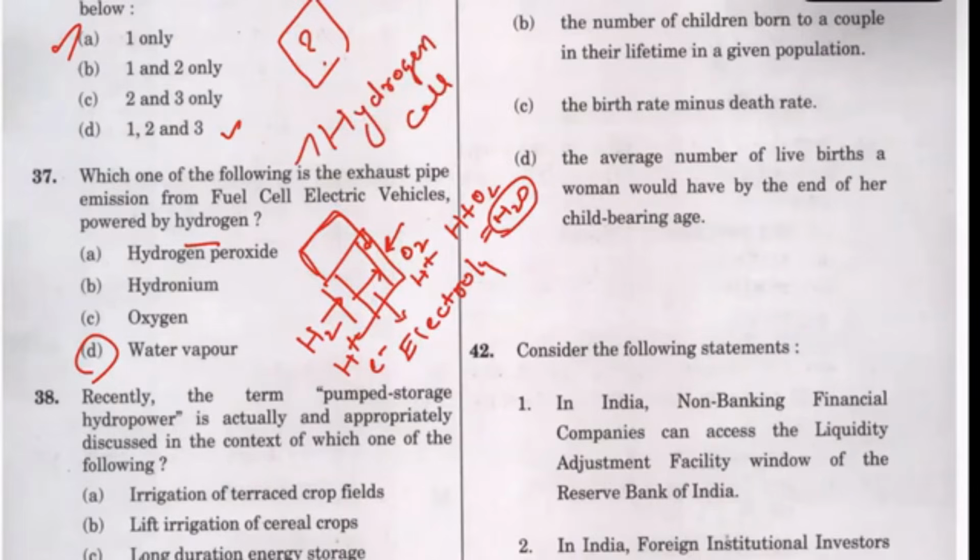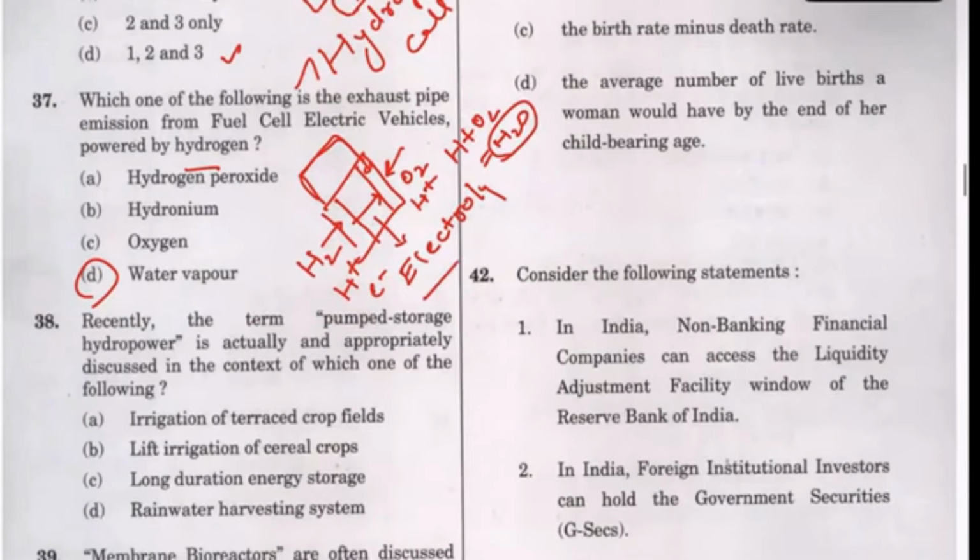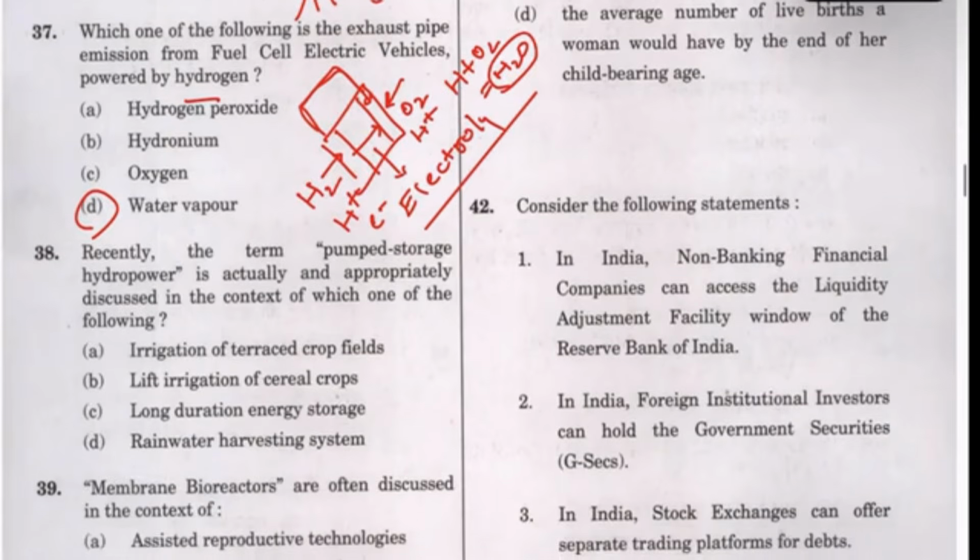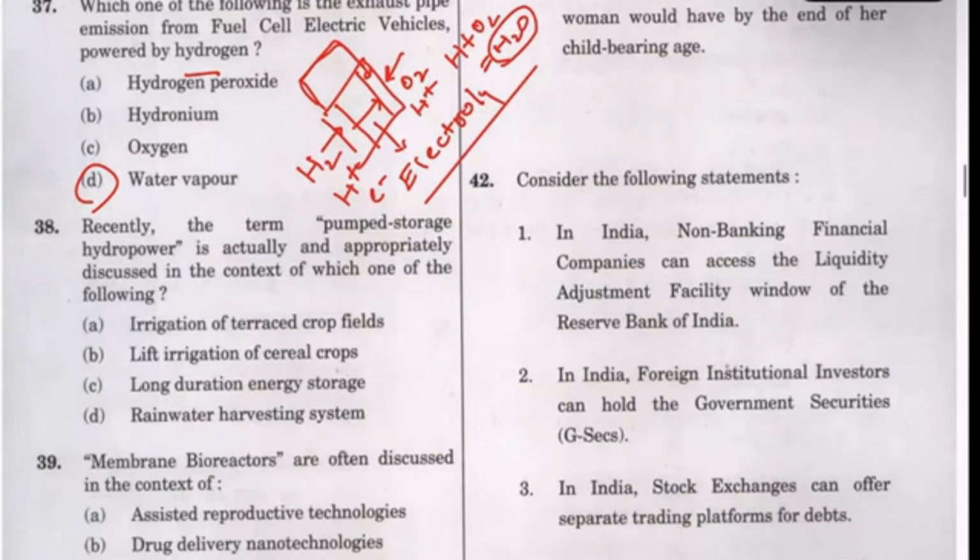Not last time, in the last 3 times this question has come. So I studied the mechanism which is there. Anode, cathode, you don't have to go anywhere. Understand the meaning, because we are not giving a 12th standard examination to write clearly about anode and cathode. But the answer is this, it is the simplest question.